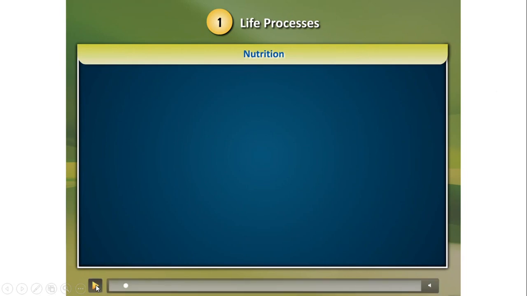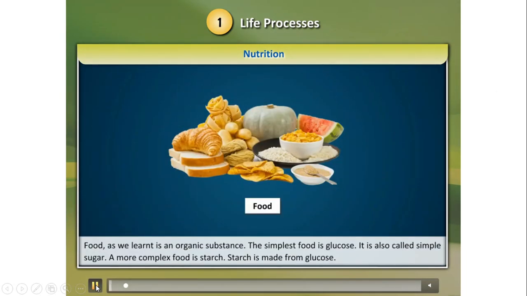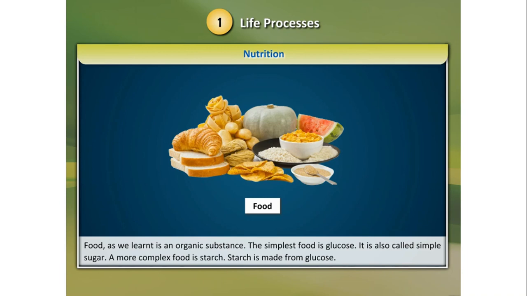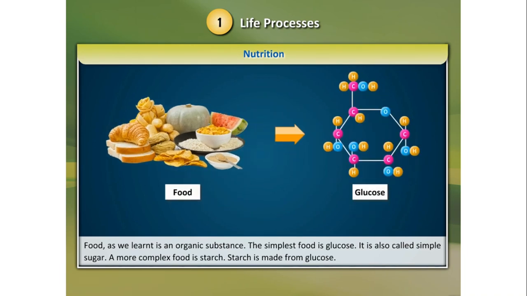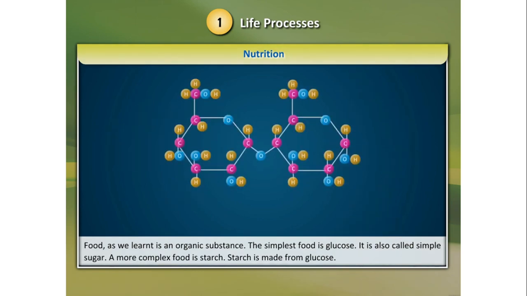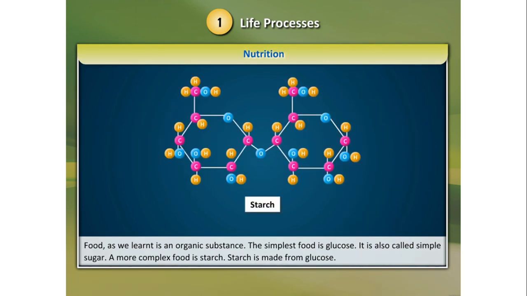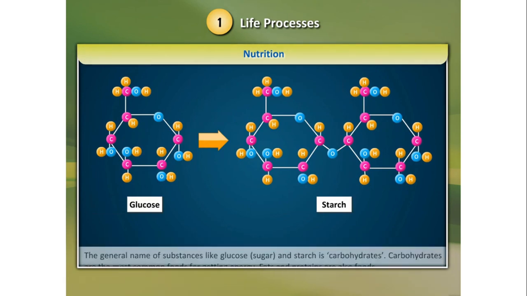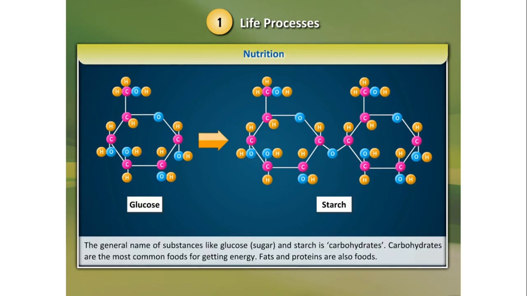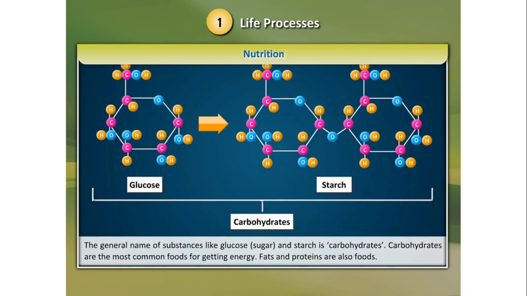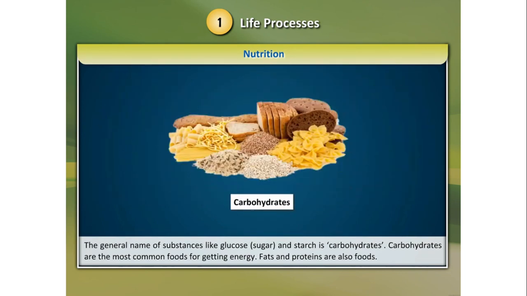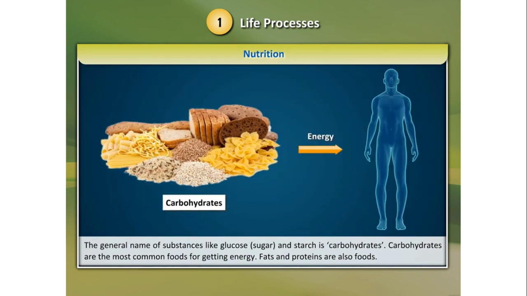Now, what is nutrition? The process of taking in food is called nutrition. What is the simple form of food? Here it is. Glucose is a simple form of food. What is the complex form? Starch. See how glucose is converted into starch. Both of them are called carbohydrates.